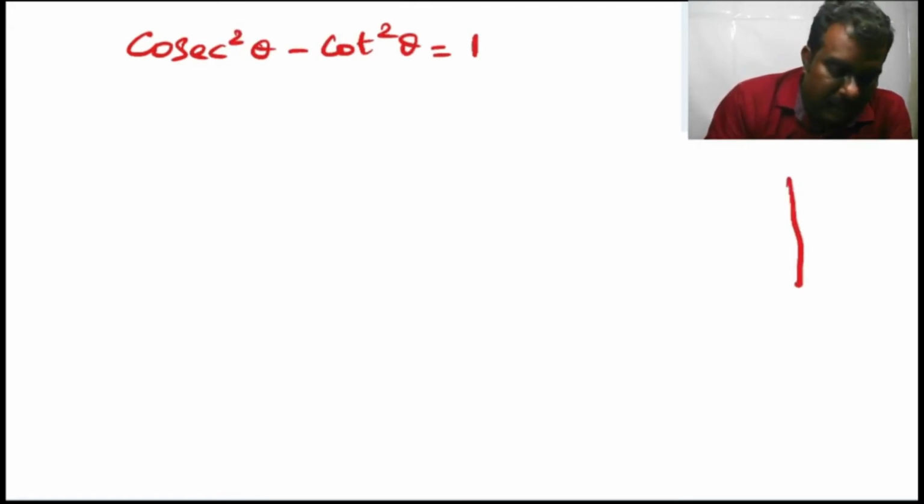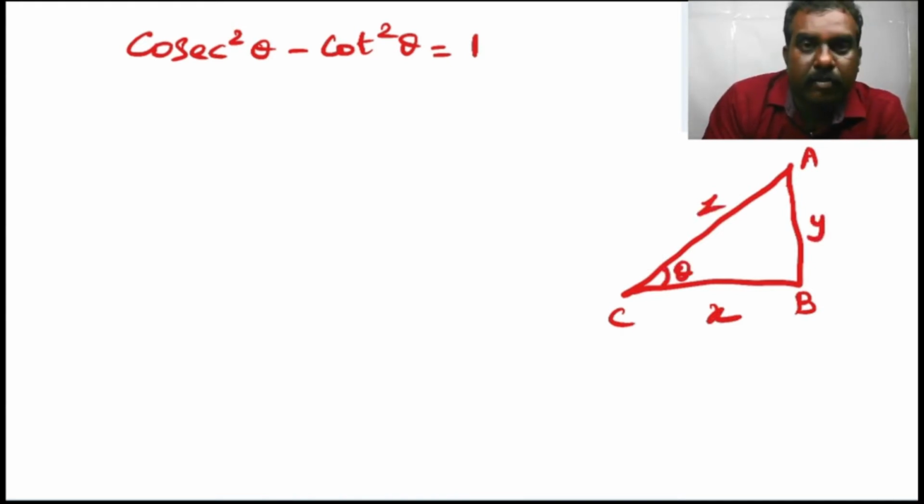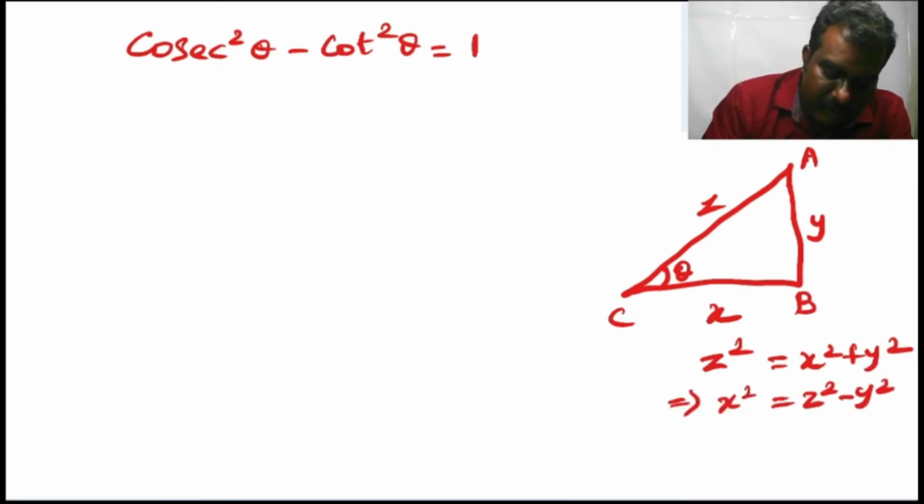Let us consider the right angle triangle ABC with the base x and the height y and the hypotenuse z. Make an angle theta with the base x. Here the square of the hypotenuse is sum of the squares of other two sides, which implies x square is equal to z square minus y square and y square is equal to z square minus x square.